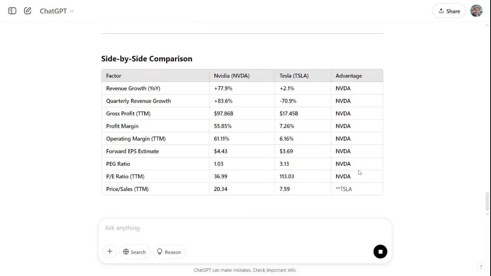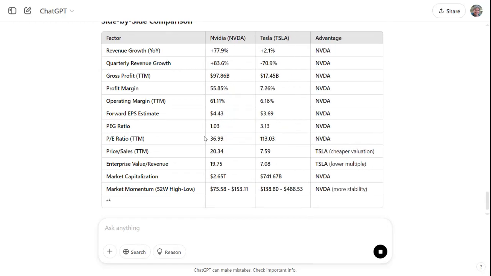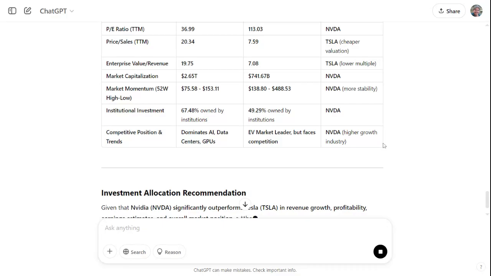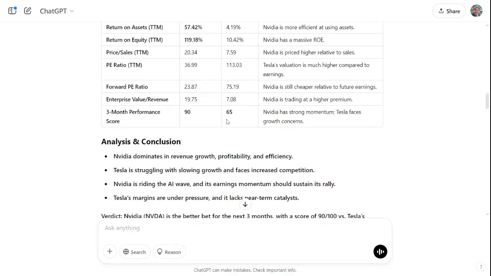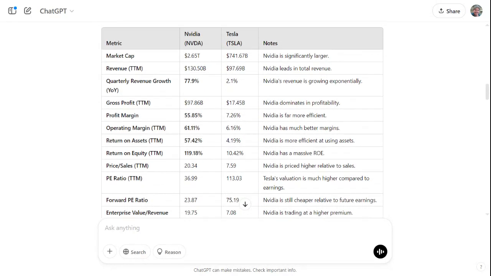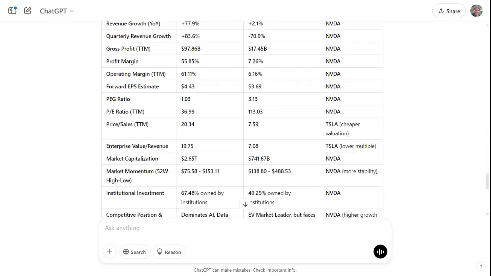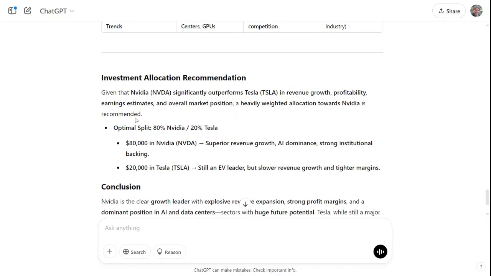So whether it's much different to the question that I asked it previously, who knows? But it's just incredible how you can go through and compare. So here it's talking about institutional investment, and I don't think we had that on the previous table, did we? No. So it's looking at different things. When it's coming up with its version of how to compare them based on my goal, it is quite interesting. Market momentum, competitive position and trends.